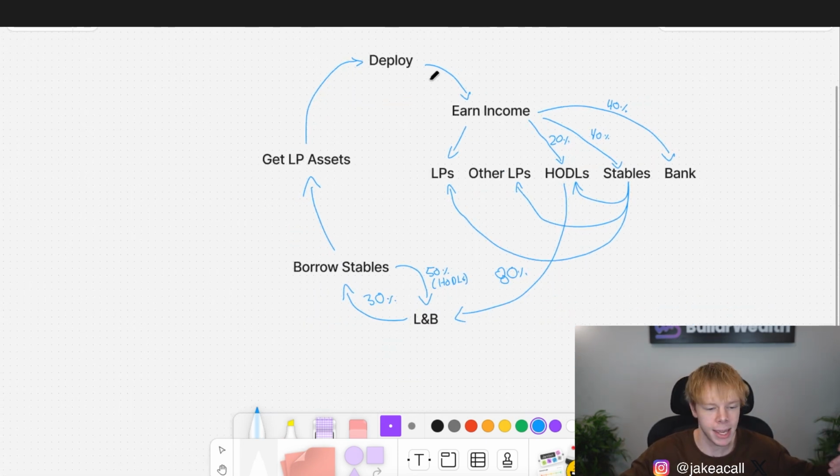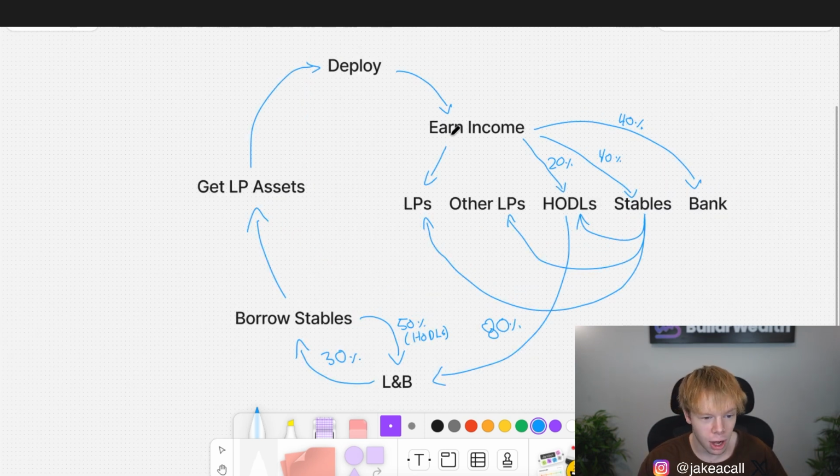This right here is exactly what we teach you how to do in our DeFi Legacy program. We're going to dive into the flywheel with you, as well as we're going to be there to help you actually cross this bridge right here to earn income. We're going to be here to help you determine whether it goes into LPs, other LPs, HODLs, if any of these, right? What assets is it going into? What liquidity pools is it going to? What stablecoins are we holding? When are we injecting those stablecoins into different liquidity pools or other HODL assets, right? All of that we're going to be helping you with in our DeFi Legacy program.